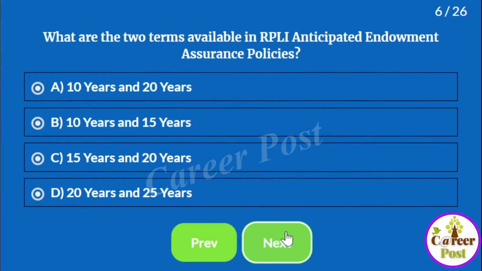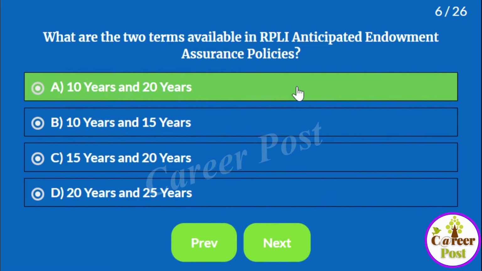What are the two terms available in RPLI anticipated assurance policies? A. 10 years and 20 years, B. 10 years and 15 years, C. 15 years and 20 years, D. 20 years and 25 years.